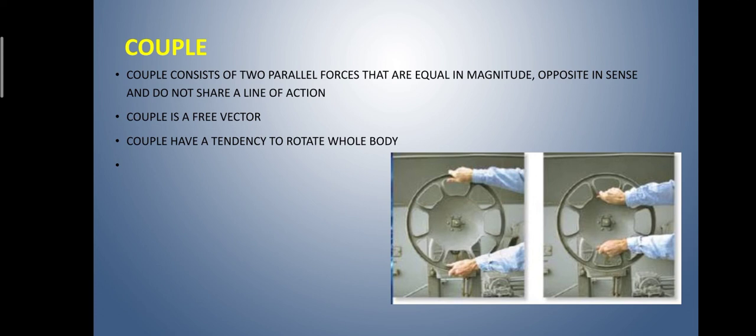It is pure moment. For example, the forces that two hands apply to turn a steering wheel are often a couple. Each hand grips the wheel at a point on opposite sides of the shaft. When they apply forces that are equal in magnitude yet opposite in direction, the wheel rotates.